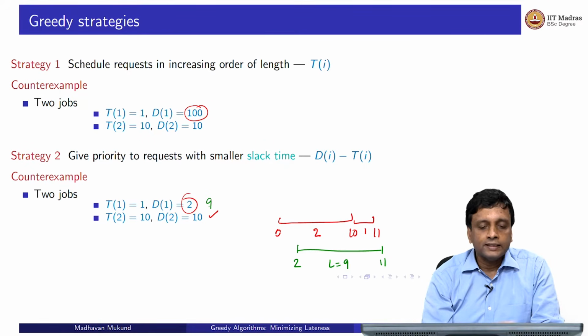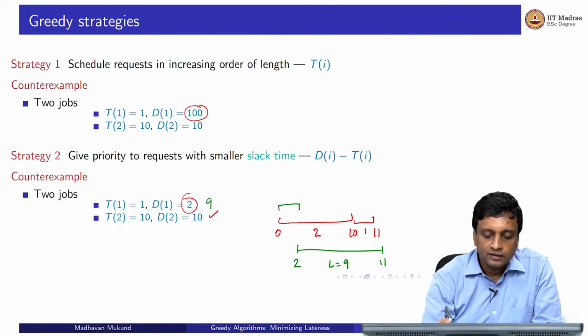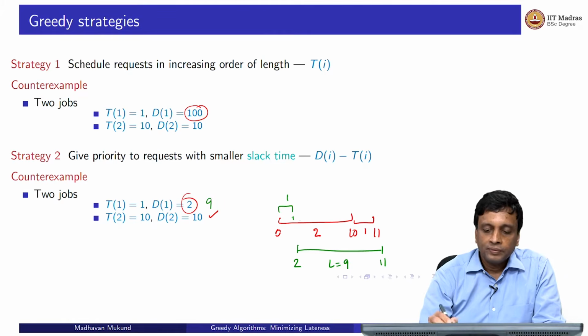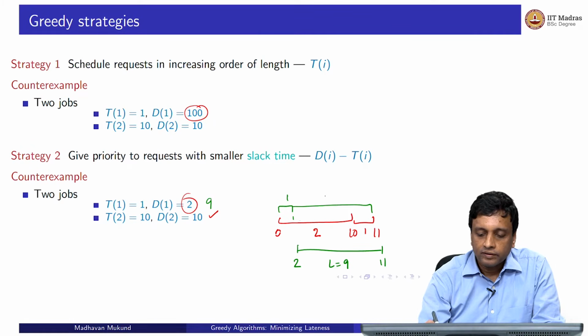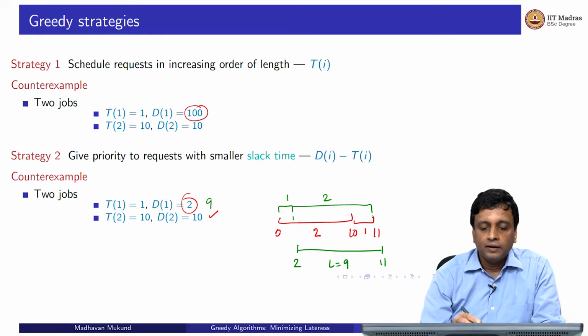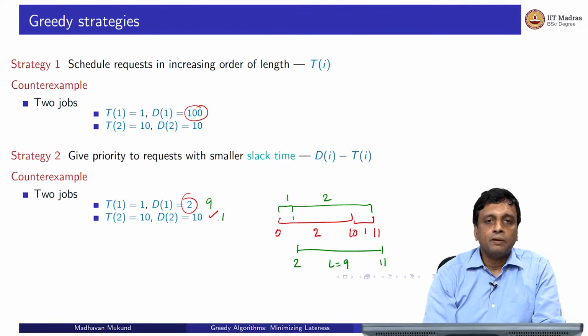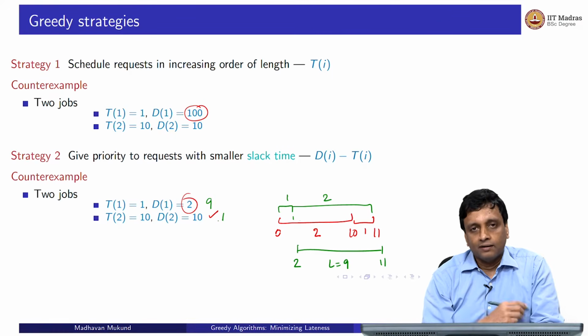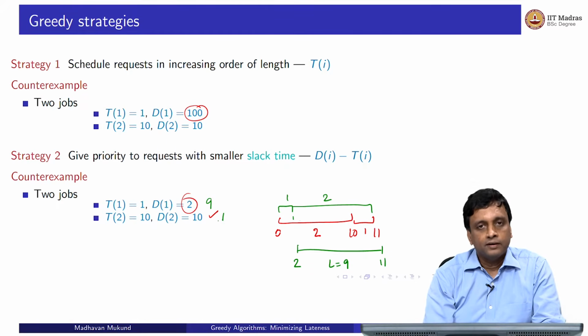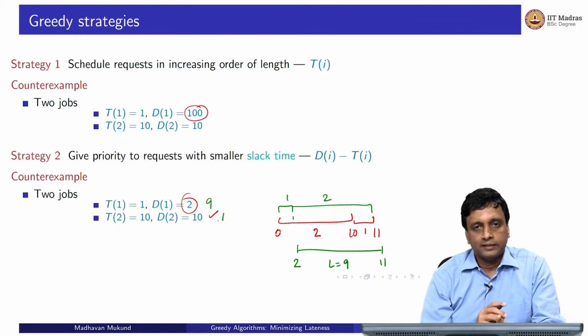On the other hand, if you did it the other way, that is, you pick the job which had some flexibility first, then you would finish the first job in time at time 1. So it would not incur any penalty. And then you would take up the second job, and it will finish at time 11, but now the deadline has only been violated by 1. So the lateness of job 2 is only 1. So by taking it in the order where you take the one with more slack time earlier, you actually incur a smaller penalty in terms of lateness because the deadlines were later.